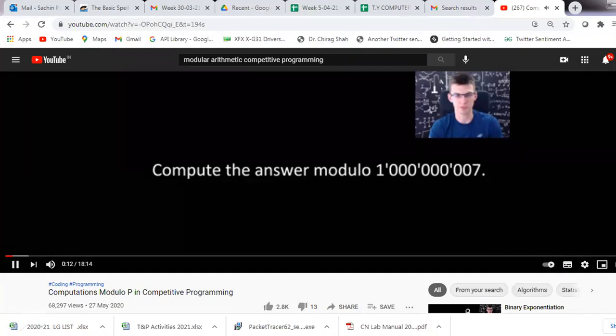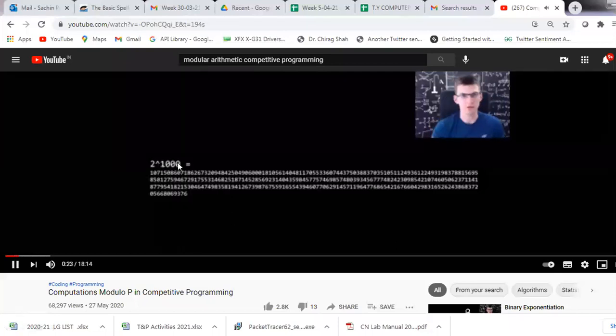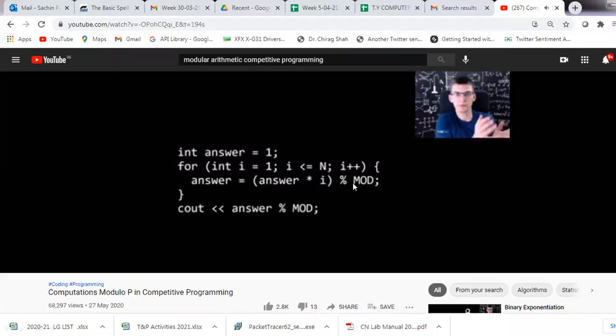Similarly, suppose you want to calculate any value in a C program, say 2 raised to 1000. If you want to calculate this number in C or C++, you will get an error. So at that time we can also use modular arithmetic to calculate the equivalent answer.